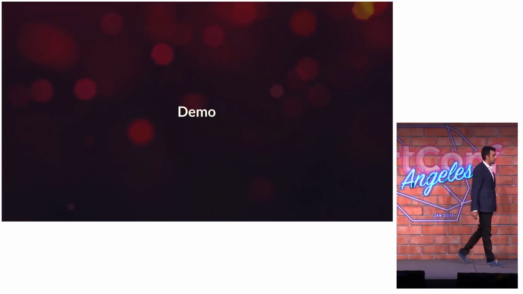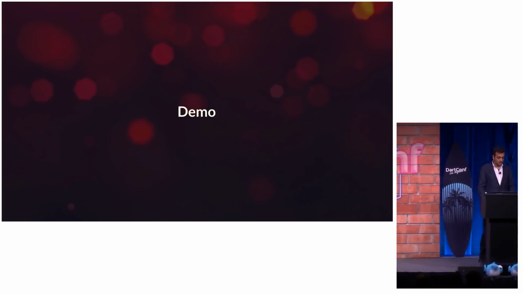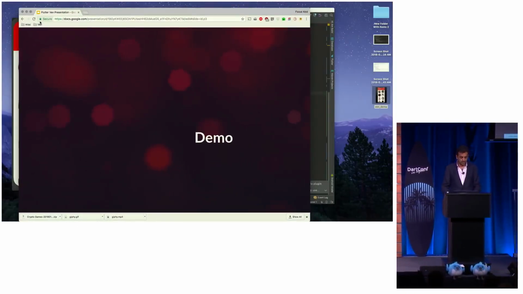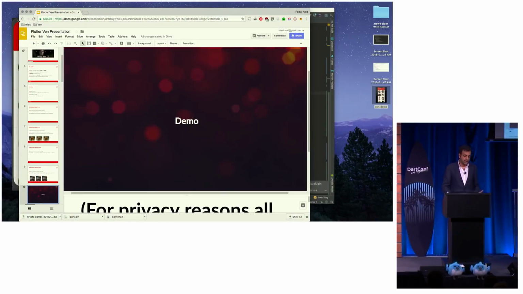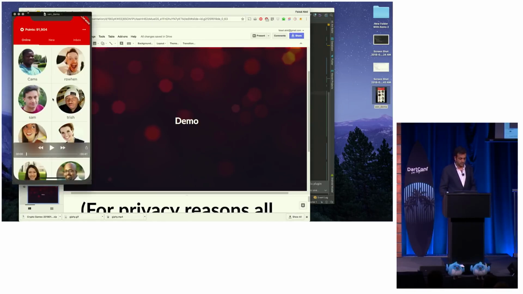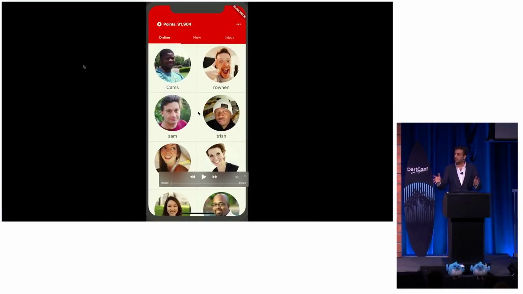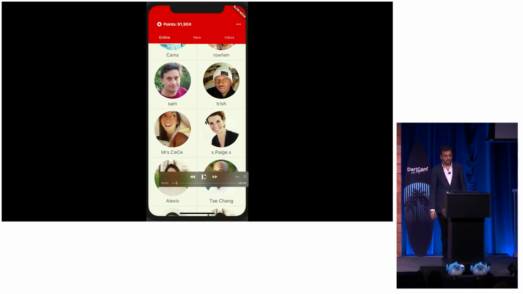So let me give you a quick demo of how the app is. Very simple. What I did for the demo is, because it's a chat app, I replaced all the pictures with randomuser.me, and I recorded a video. All right, so here's the app, and this is all in Flutter. So this is running on the iPhone X simulator. And it's like a 40-second preview.